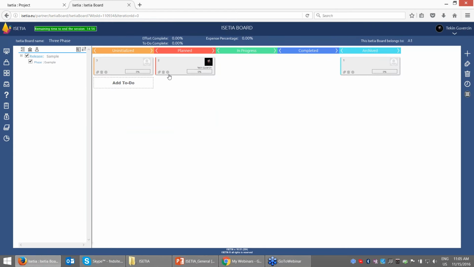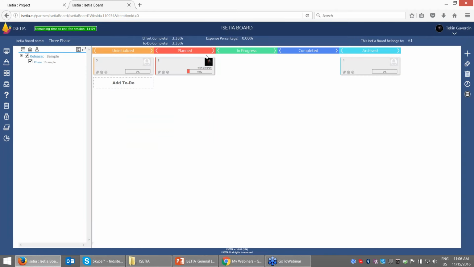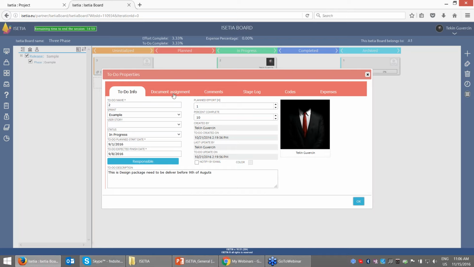Planned means in our company that 10% of the work is completed. I can just select and say that 10% is completed. The stage color is red. It shows me that 10% of the work is completed. As a check-in, if I say, okay, planned, and now I'm in progress, and I move the card to the progress level, and at the progress level I can come and edit another comment.